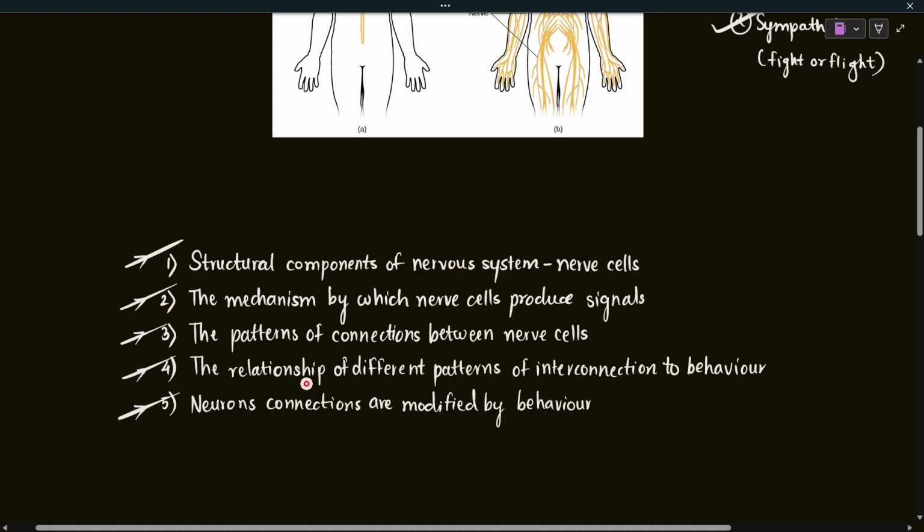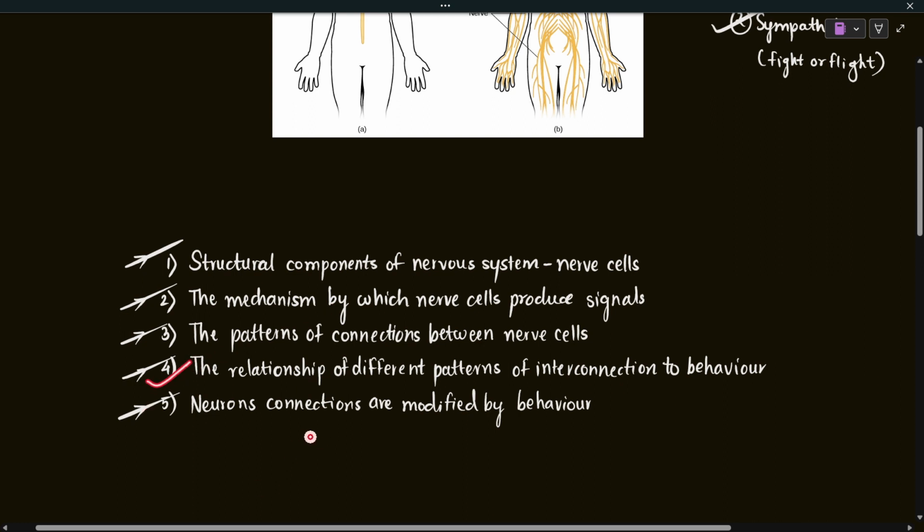Then we will cover the relationship of the different patterns of interconnection to behavior, how those different patterns are able to result in certain behavior. For example, we will learn about some reflex actions in this lecture, how the different neural circuits are going to result in certain behavior, like how a certain kind of wiring is going to result in you acting in a specific manner. We will be covering that in this lecture.